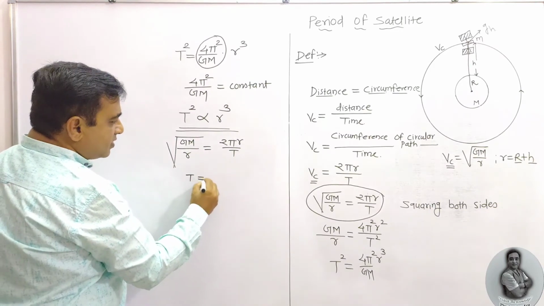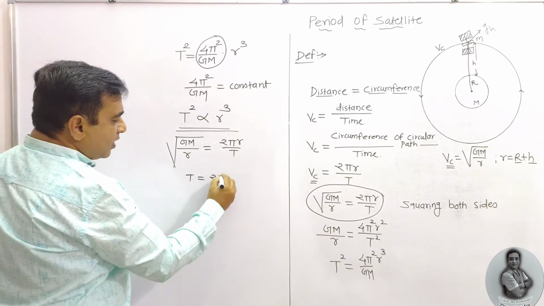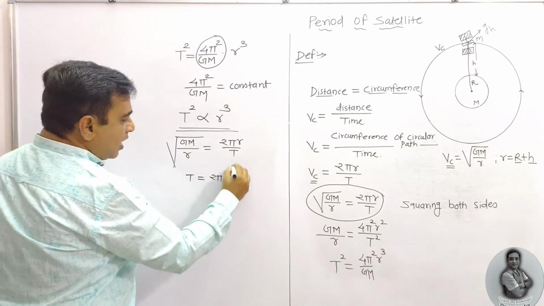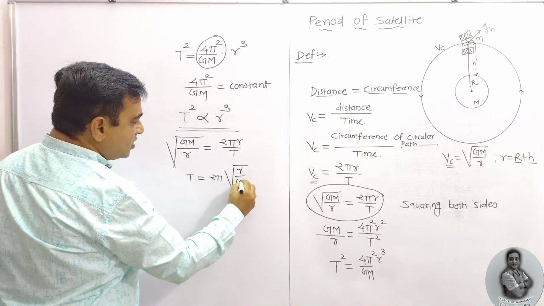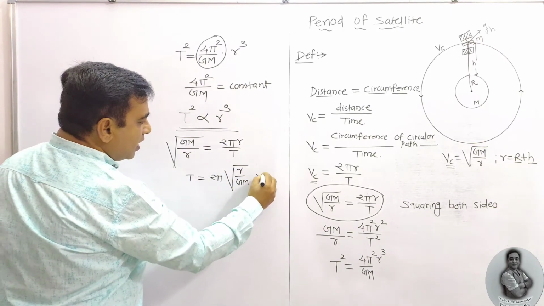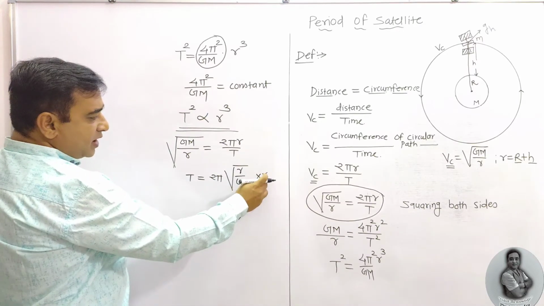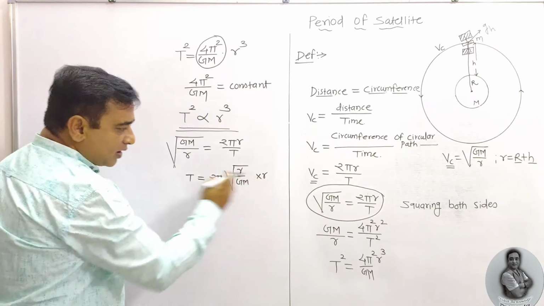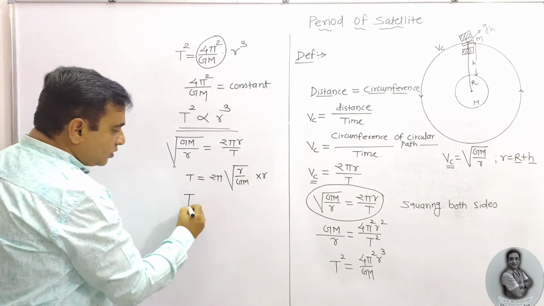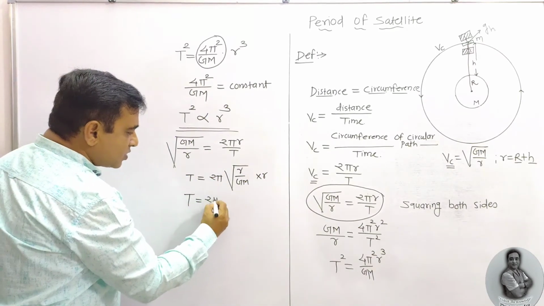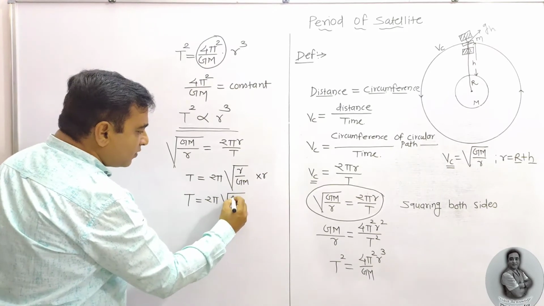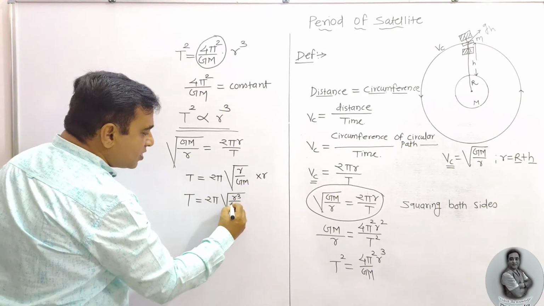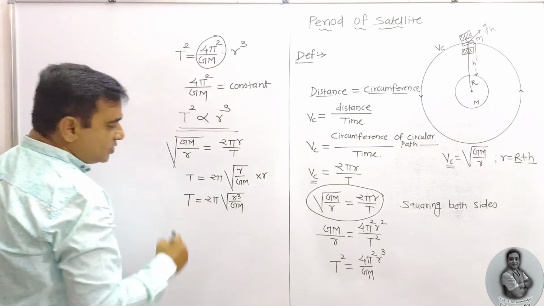So t is equal to 2 pi into r upon under root of GM by r. Taking this r inside the square root, we need to square it, so the next equation is 2 pi into under root of r cube upon GM.